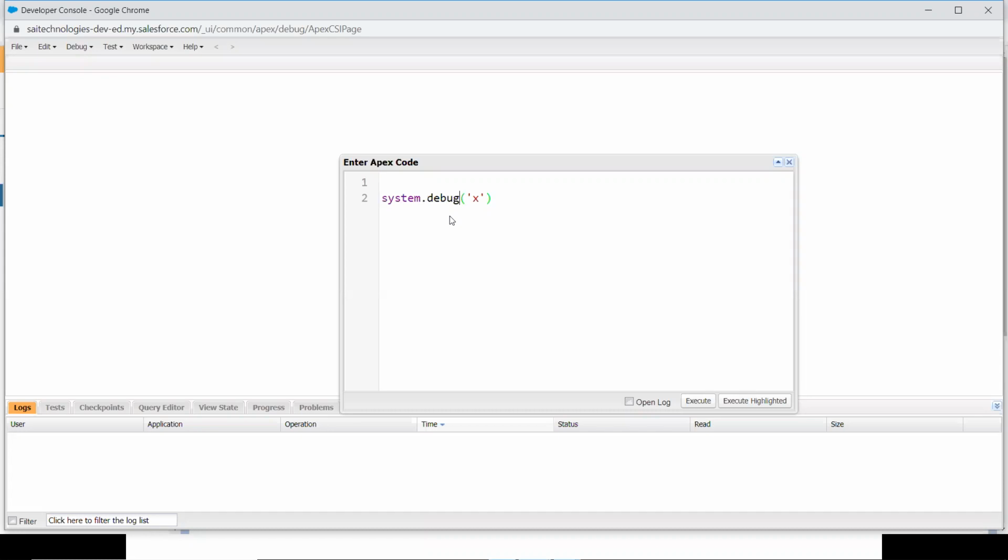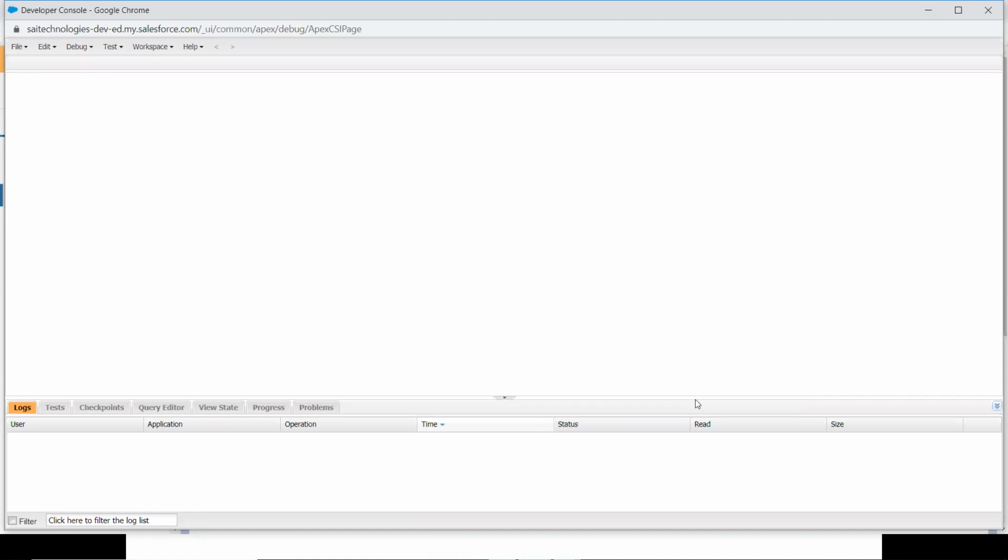Suppose you want to print something in your code, you can make use of system.debug. If you are going to print a string, you specify it within single quotes. I'm going to print hi. Let's see how it works. After typing your code, you come to the bottom. You have two options there: one is called Execute and another is called Execute Highlighted. I will explain what Execute Highlighted means. Currently, I'm going to click the Execute button.